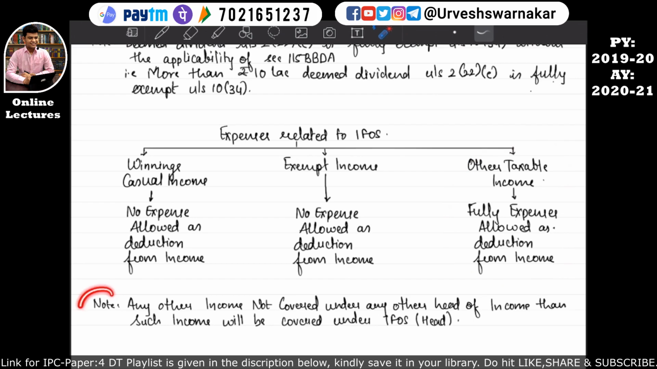Okay, and the last note of this chapter says that any other income not covered under any other head of income will be covered under the head income from other sources. I hope this is quite clear. This was our smallest head of income, income from other sources. I hope this is quite clear to you all.